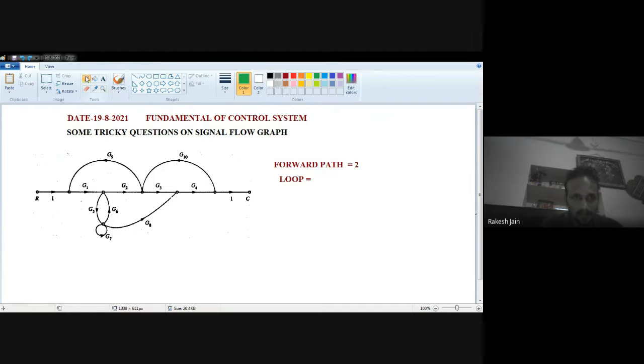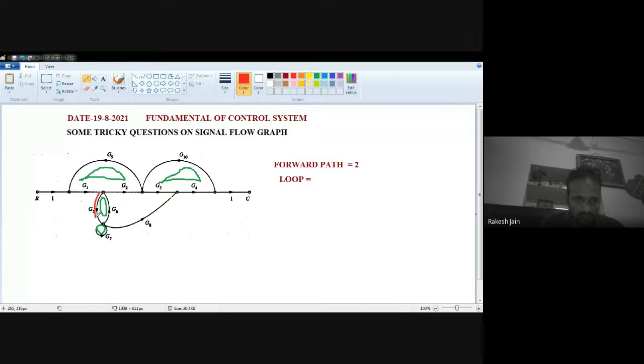So apart from those four loops, we can easily find G7. Once again, I am showing G5, G6. This is also a loop. G1, G2, G9. This is also a loop. G3, G5, G10. This is also a loop. Apart from these, one more loop is present here. See very carefully. Loop means a closed path.